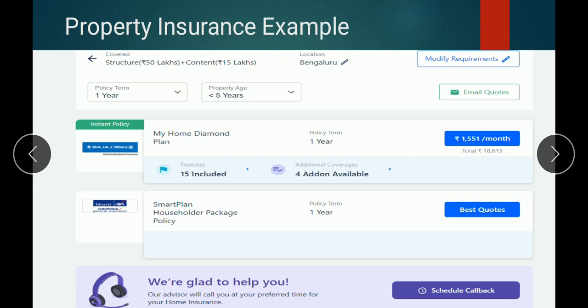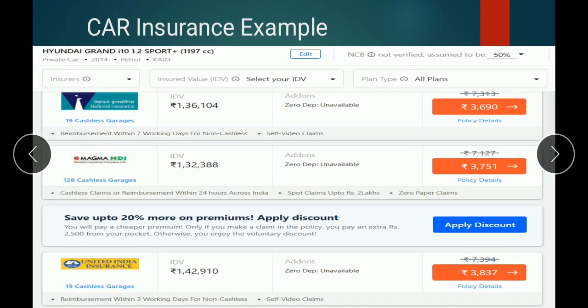Similarly, you can also check for a car insurance plan. I have considered a Hyundai Grand i10 Sport, and mentioned the manufacturing year as 2014 and petrol, everything. Then I got different car insurance policies from National Insurance, Magma, and United Insurance.